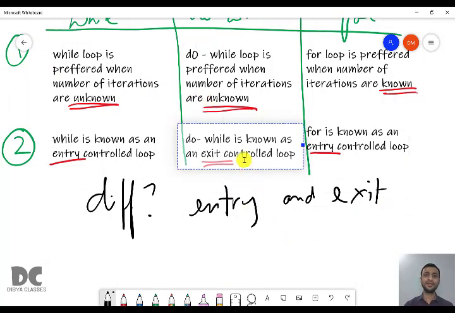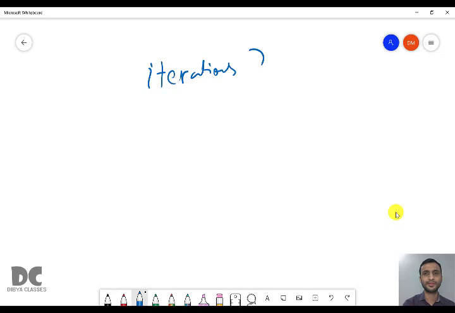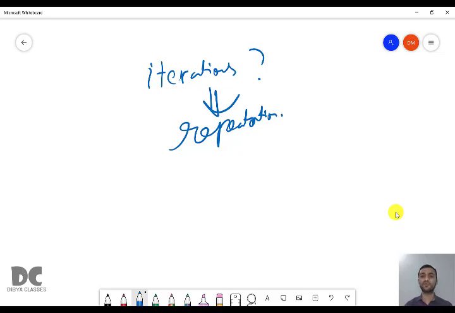Now we'll understand what we mean by the number of iterations being known and unknown, and what entry and exit control loops are. So first of all, what are iterations? Iterations means nothing but repetitions. The number of times the loop is going to work, that is repetition. So while and do while will be used when the number of repetitions is unknown, and for will be used when the number of iterations is known.